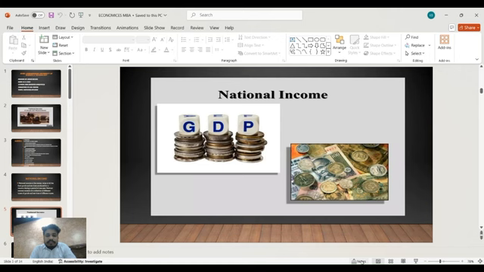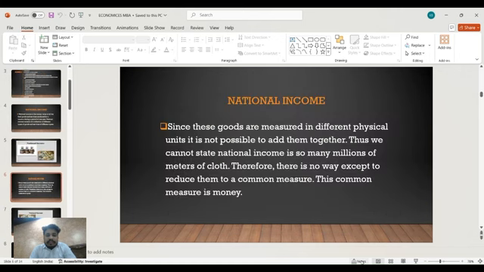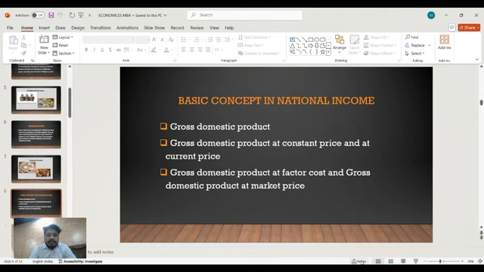Since these goods are measured in different physical units, it is not possible to add them together. Thus, we cannot state national income is so many millions of meters of cloth. Therefore, there is no way except to reduce them to a common measure. This common measure is money.